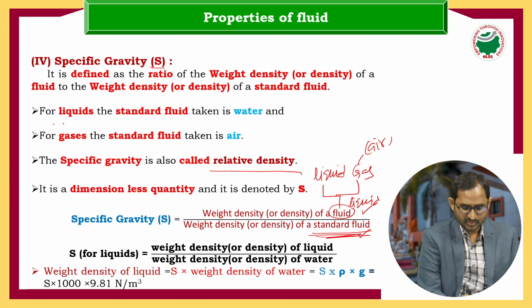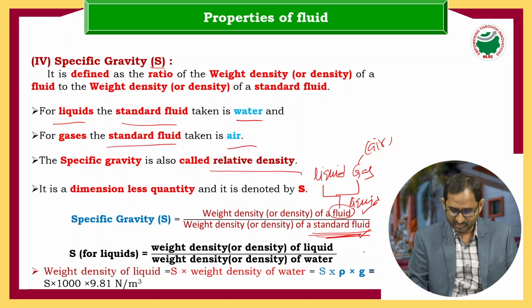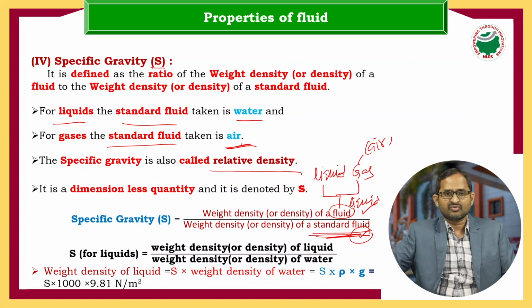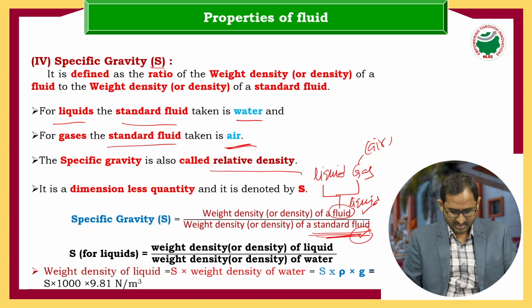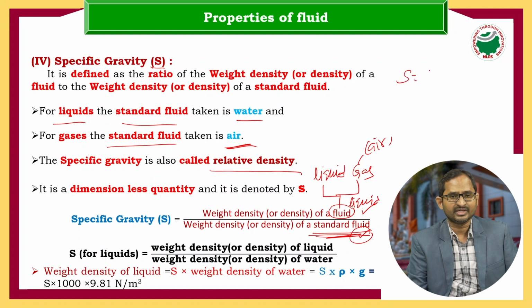The standard fluid for liquid is water. If you consider a gas, what is the standard fluid for gas? Air will come here. If the numerator is a liquid, water will come in the denominator. If the numerator is a gas, the standard fluid will be air.